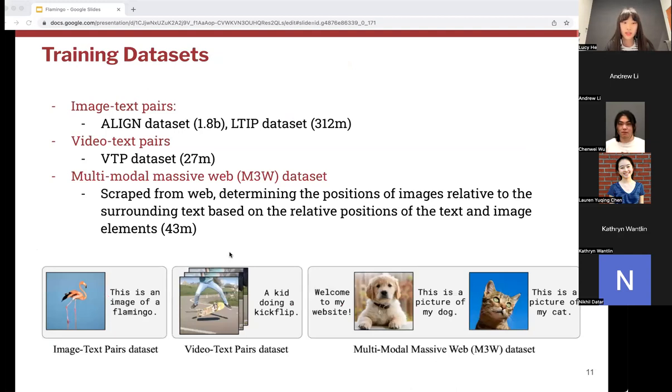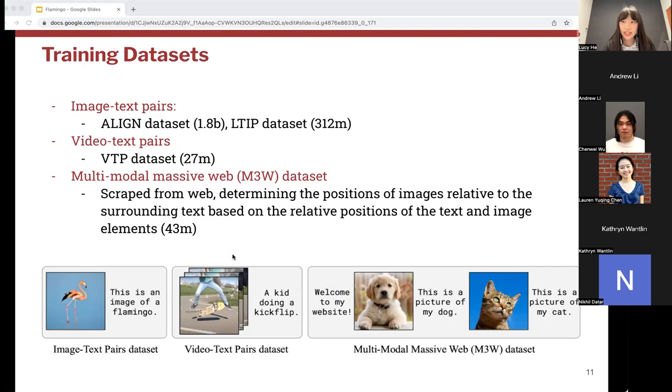There are different types of training datasets involved in Flamingo. One is image text pairs, mostly consisting of the ALIGN dataset, which has 1.8 billion data points, and the LTIP dataset with 312 million. The second type is video text pairs, which contains the VTP dataset with 27 million, as well as the multimodal massive web M3W dataset.